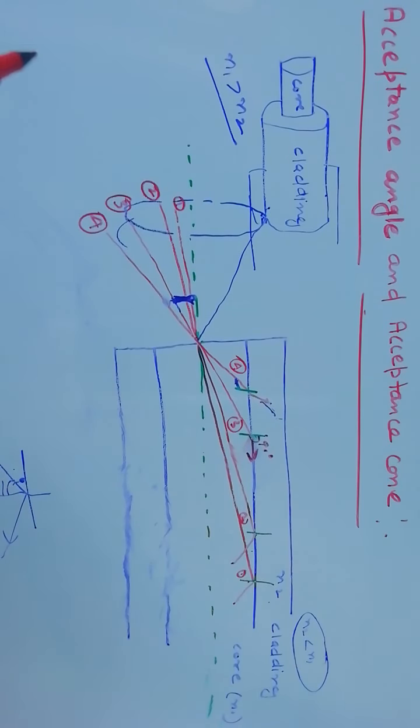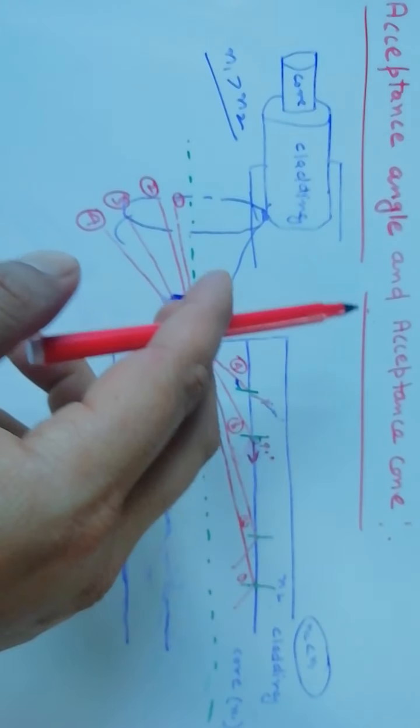Now we will see the acceptance angle and acceptance cone.